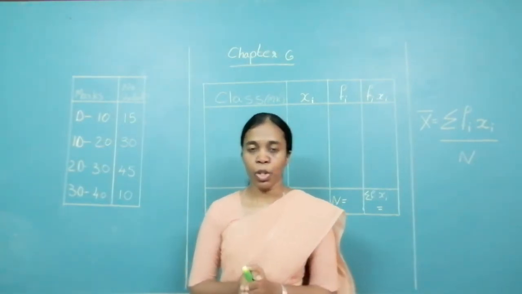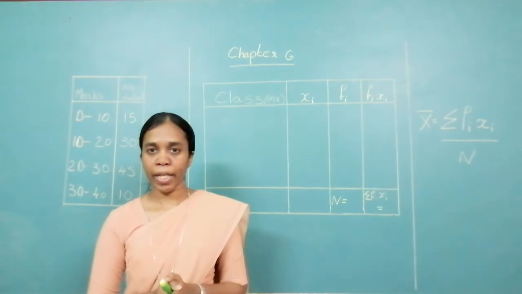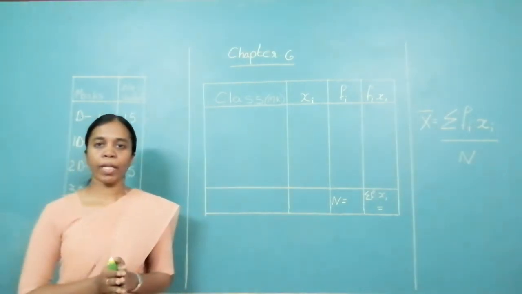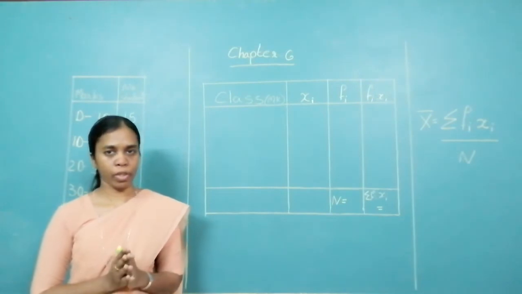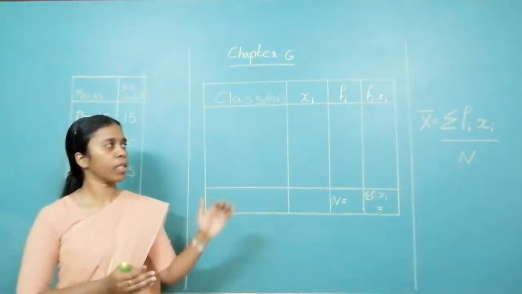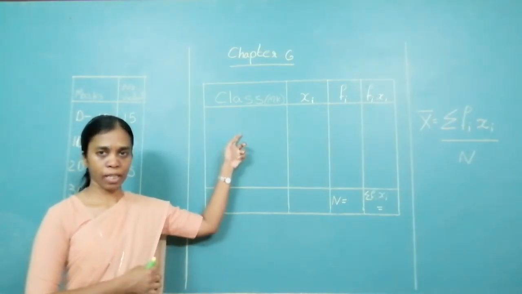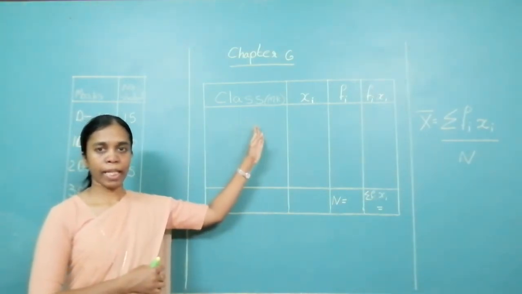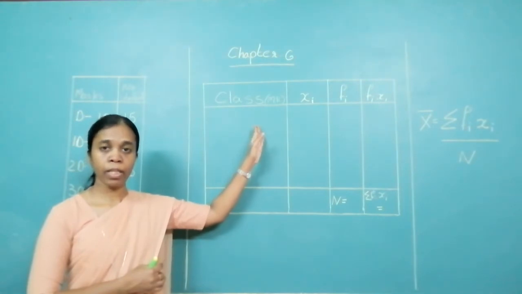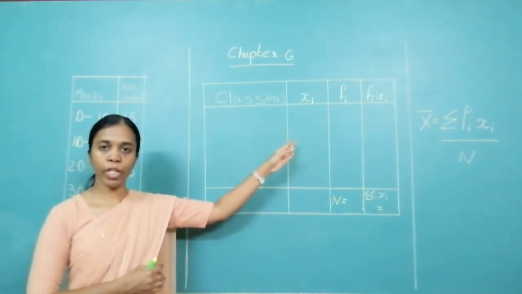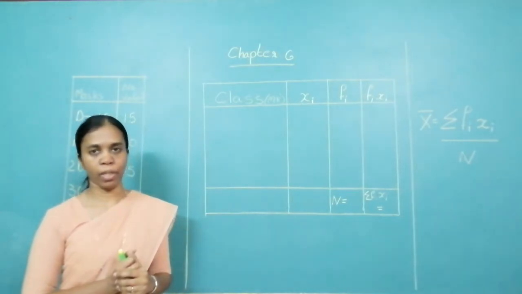Now, to solve the problem for direct method, we have to draw a table. The table contains 4 columns. First, class interval, second, class mark, third, frequency, fourth, product of frequency and class mark.